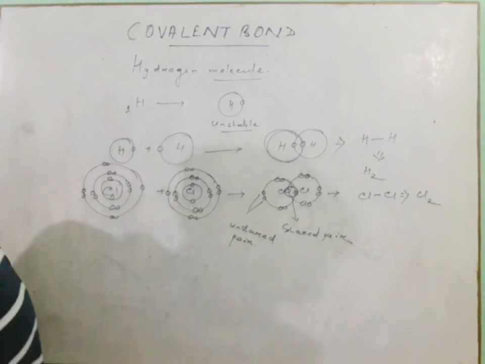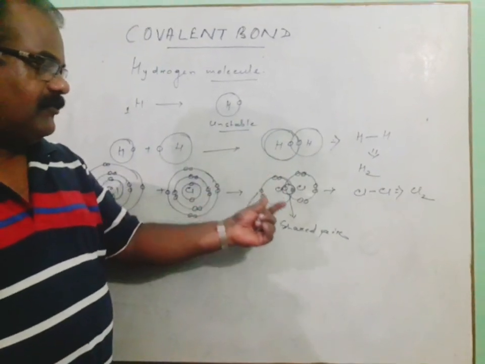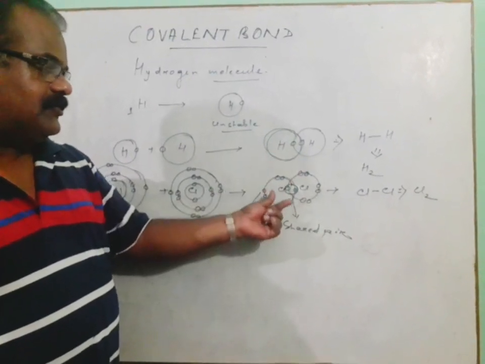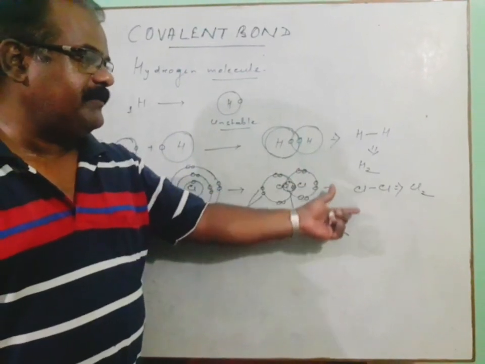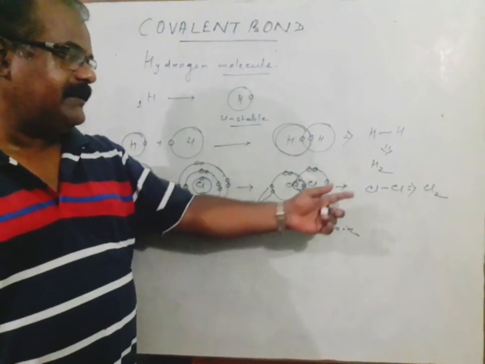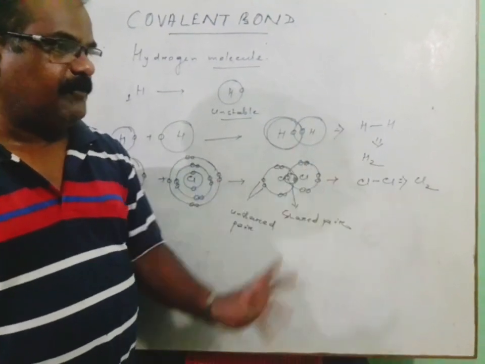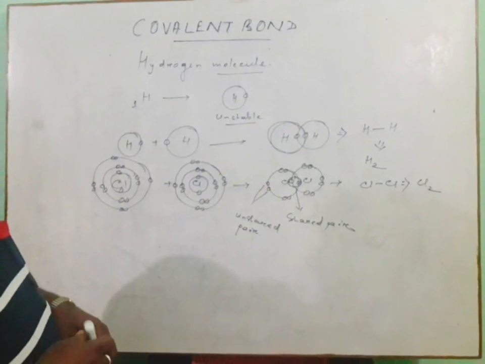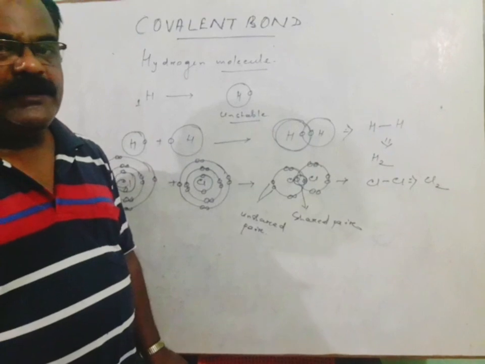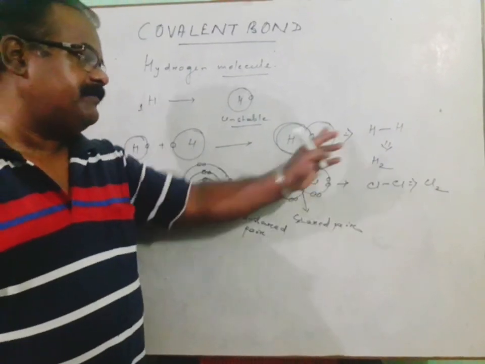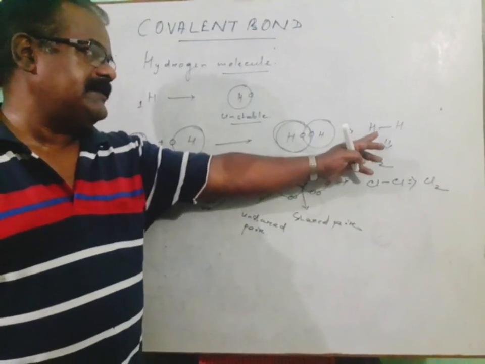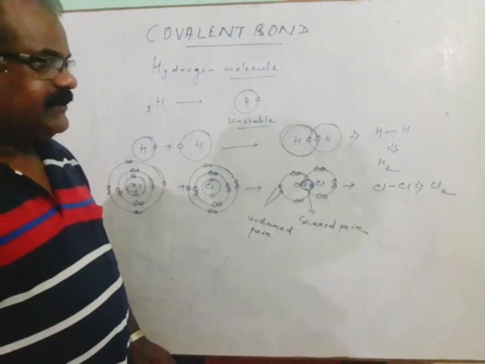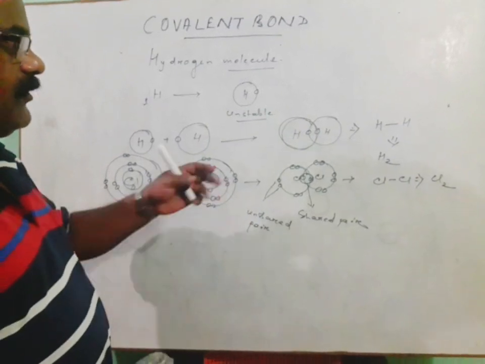So in such cases, it may be hydrogen, it may be chlorine, in all these cases wherever they require 1 electron to be stable, these elements will definitely form a single covalent bond in their respective molecule. A similar thing happens in case of oxygen, but in the oxygen molecule it is something different. In place of 1 single bond, there may be the formation of a double bond. And in case of nitrogen, a triple bond, likewise basing on the number of valence electrons.